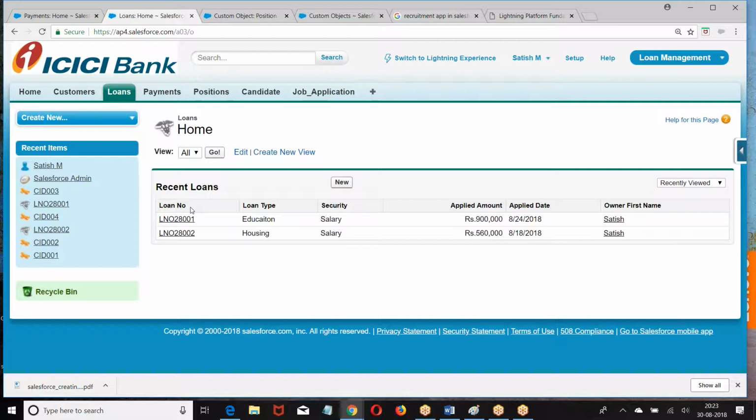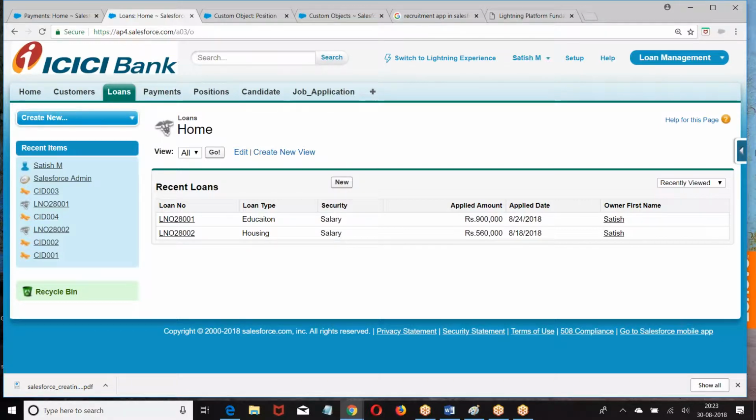We have seen lookup, we have seen master detail. But now the question is, how to create a master detail on the object which already contains the data? Are you getting my point? Okay. What is your requirement? On the loan object, I want to create a master detail field choosing the customer as a master.